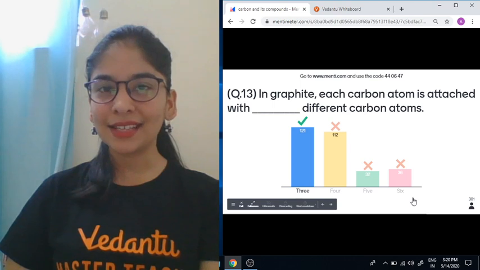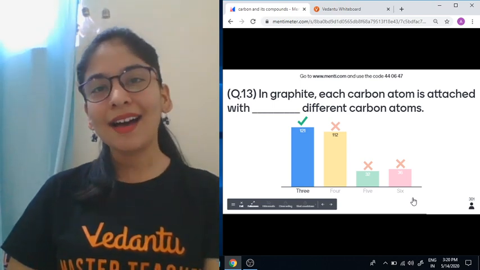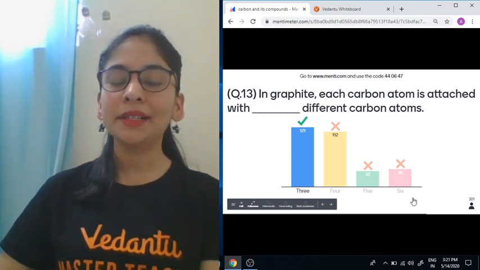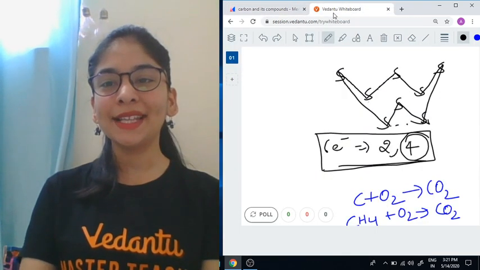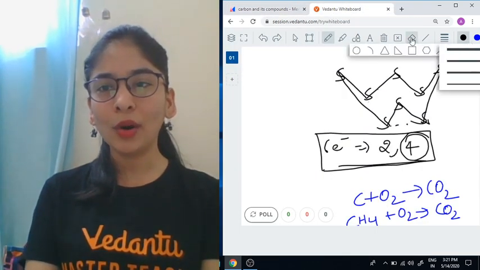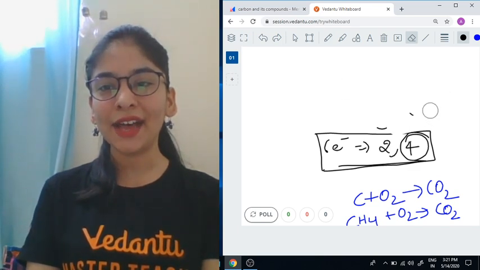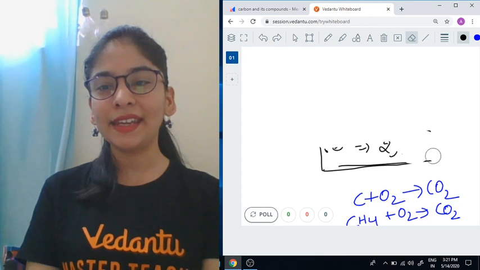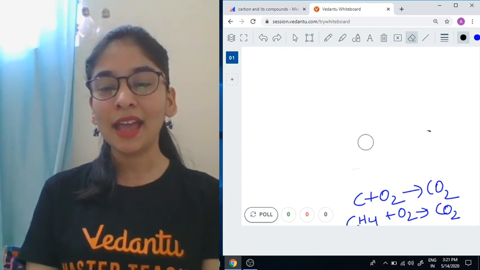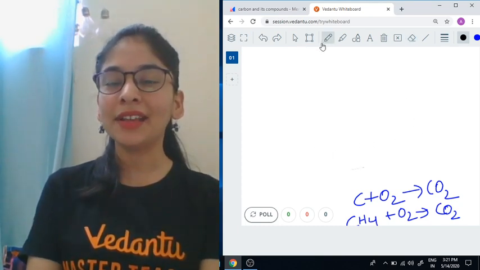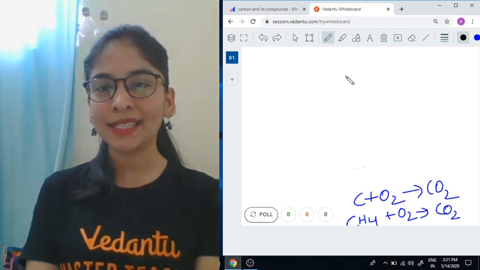Yes, so many students are confused with 4. Getting the fact that ma'am, carbon valency is 4 means carbon is going to attach with 4 different carbon only. But bacha, that was the structure of diamond. Graphite has a bit of a different kind of structure. What was that?